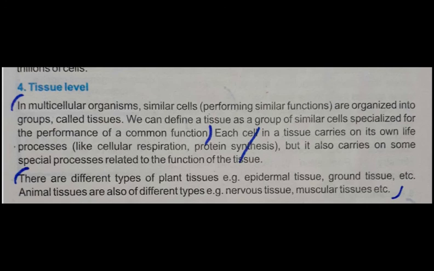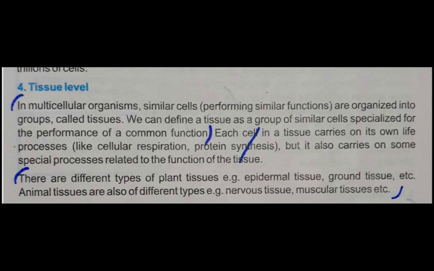Okay students, now the definition of tissue is clear. Similar cells that are performing the same function are organized to form a special structure called tissue. Each cell in a tissue performs its own cellular processes, but it also performs the function related to the tissue.